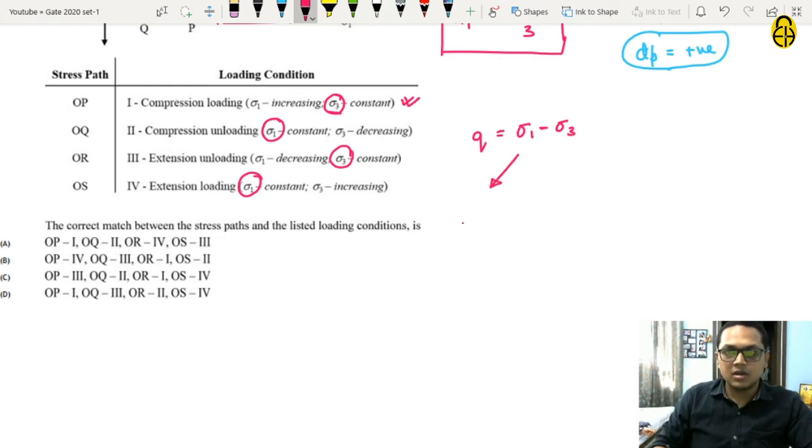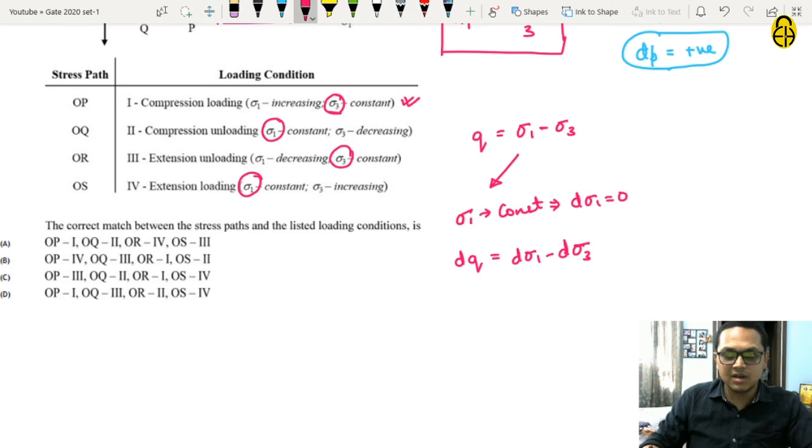Now if sigma 1 is constant, this will imply d sigma 1 is equal to 0. Then dq will be equal to, let us write fully, d sigma 1 minus d sigma 3. Since d sigma 1 is 0, dq will be equal to minus d sigma 3.